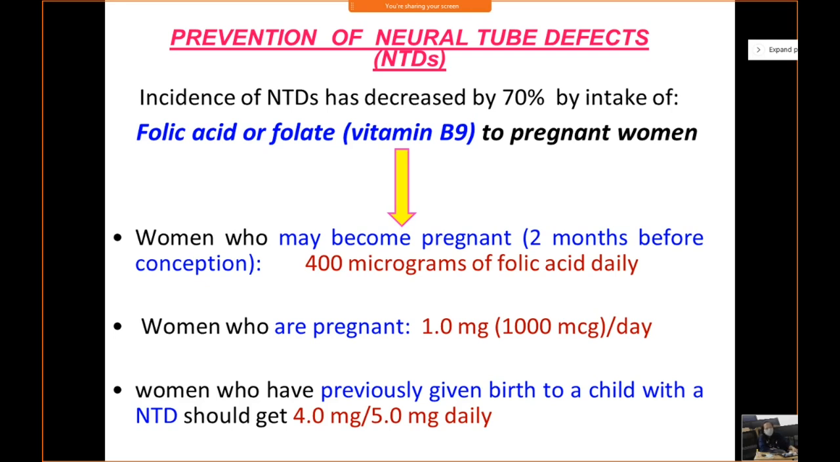And women who have previously given birth to a child with a neural tube defect or have a family history of neural tube defect are given 4 milligram or 5 milligram of folic acid daily for the first 3 months. So the treatment is you give folic acid or folate 2 months before pregnancy happens and continue it in the first trimester of pregnancy. You stop it at the end of the first trimester because neurulation is complete and the neural tube has formed. So you do not need to continue with folic acid supplement, right?